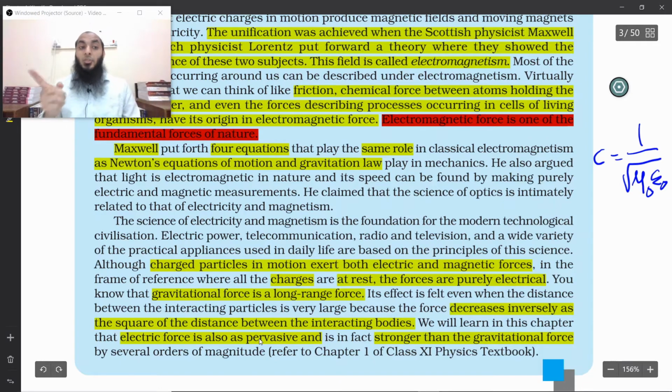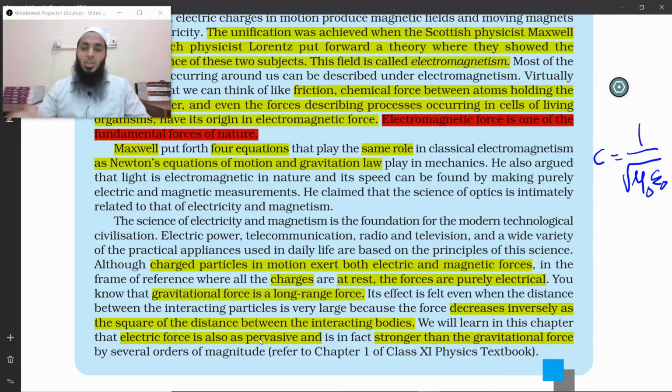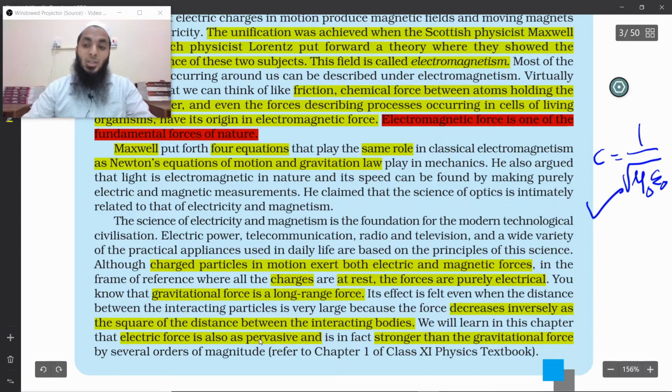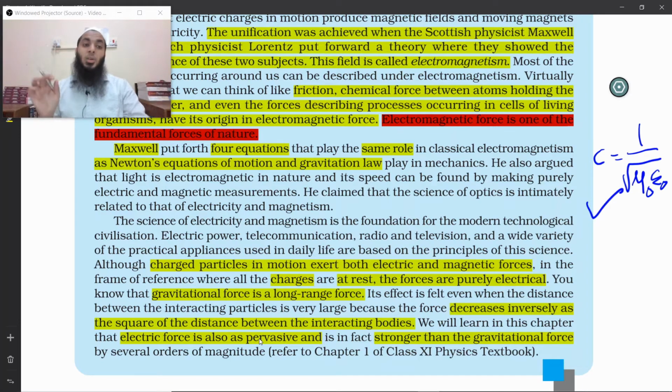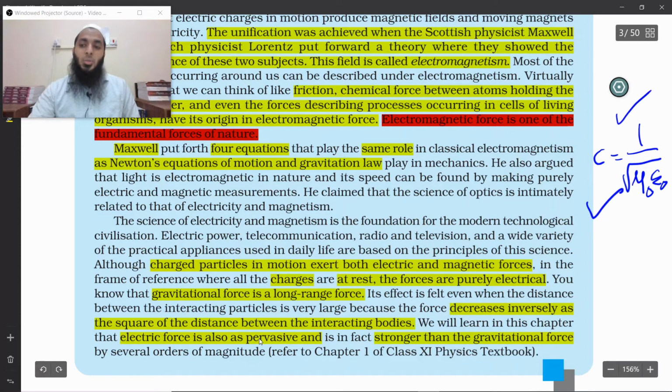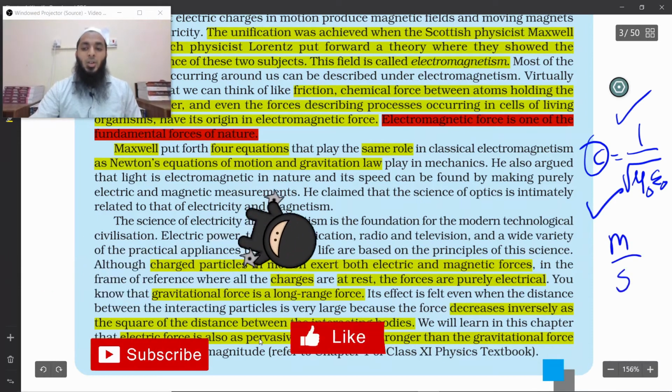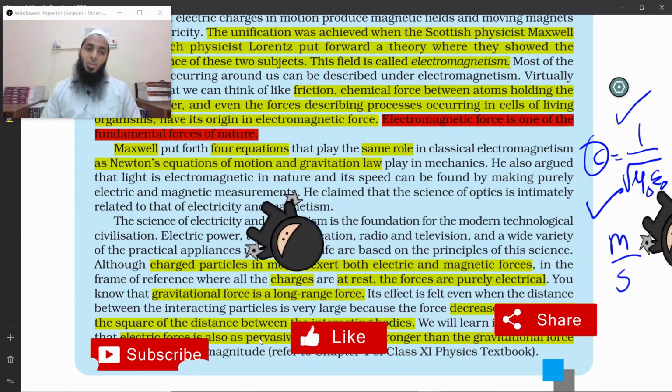So if you haven't seen the video I posted 2 days ago, the JEE Mains paper discussion, this equation was directly asked in JEE Mains under the units and measurements question. They asked what is the unit, what is the dimension of this 1 by root mu naught epsilon naught. It is clearly velocity, and velocity is meter per second. So with that you could write the dimensions.